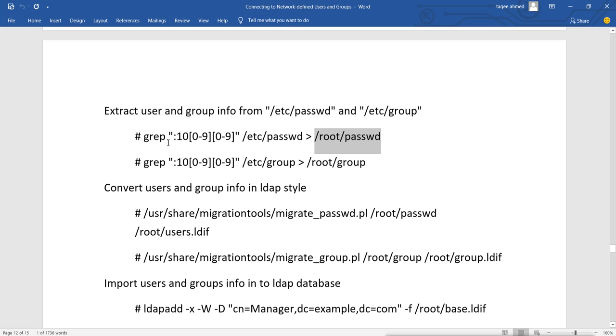I will use the grep command. Grep will grab the lines matching whatever pattern we mention.